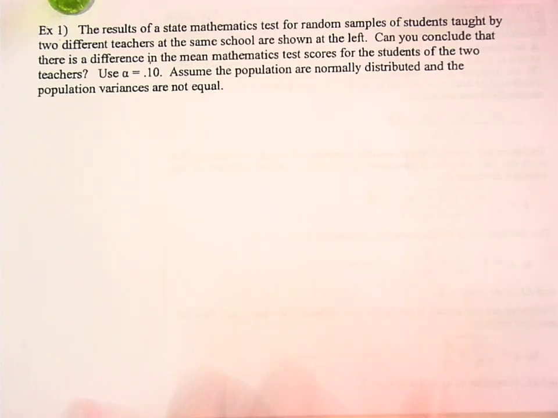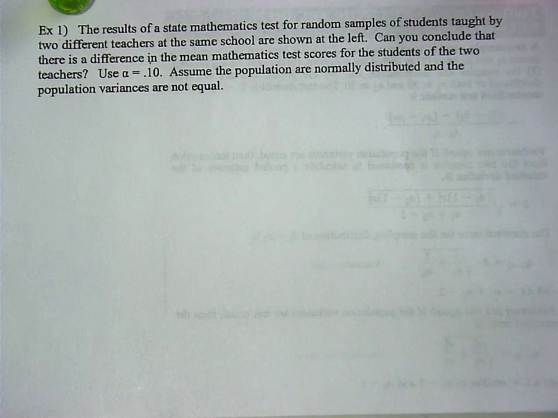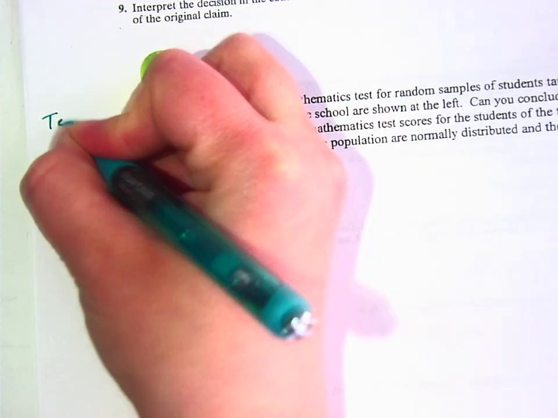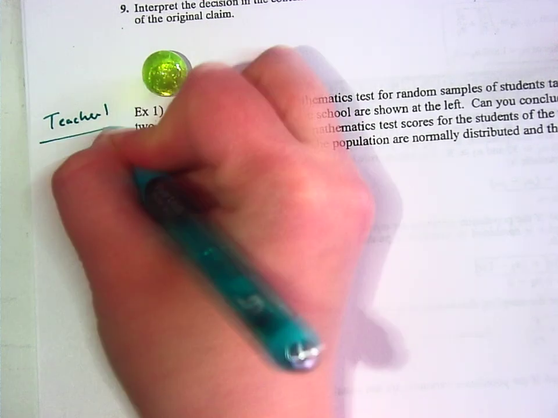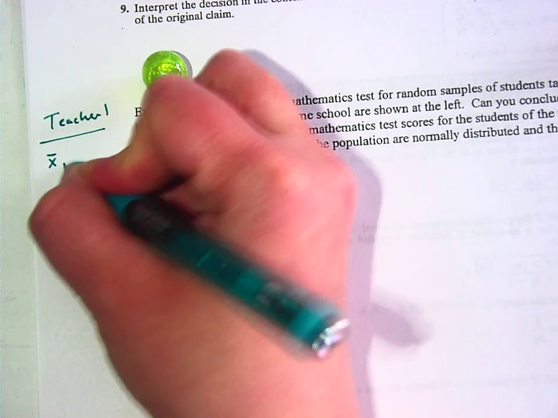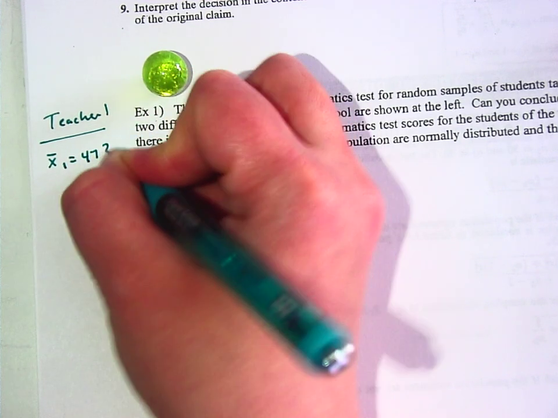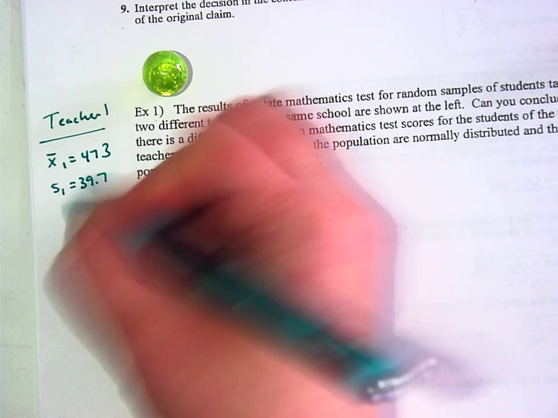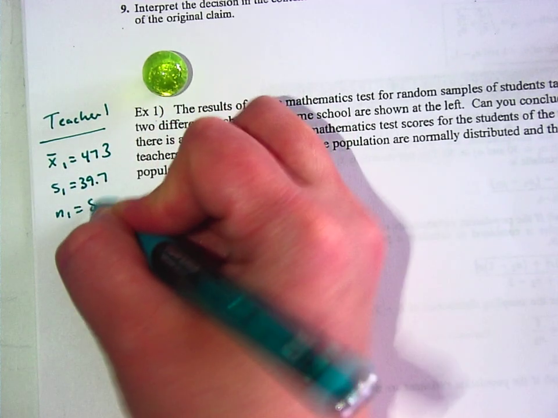All right, the results of a state mathematics test for random samples of students taught by 2 different teachers at the same school are shown on the left. So let me get my stuff. All right, so teacher 1. The X bar 1 was 473. The S1 is 39.7 and the N1 is 8.